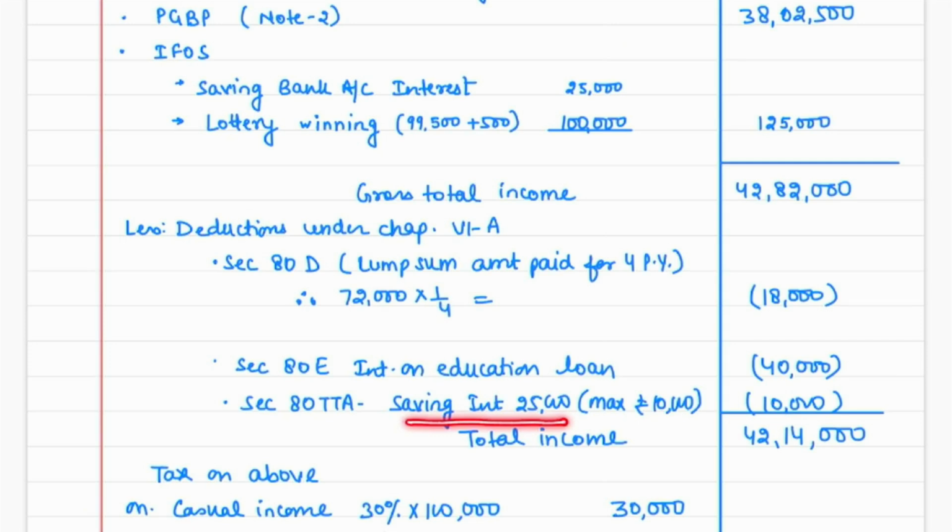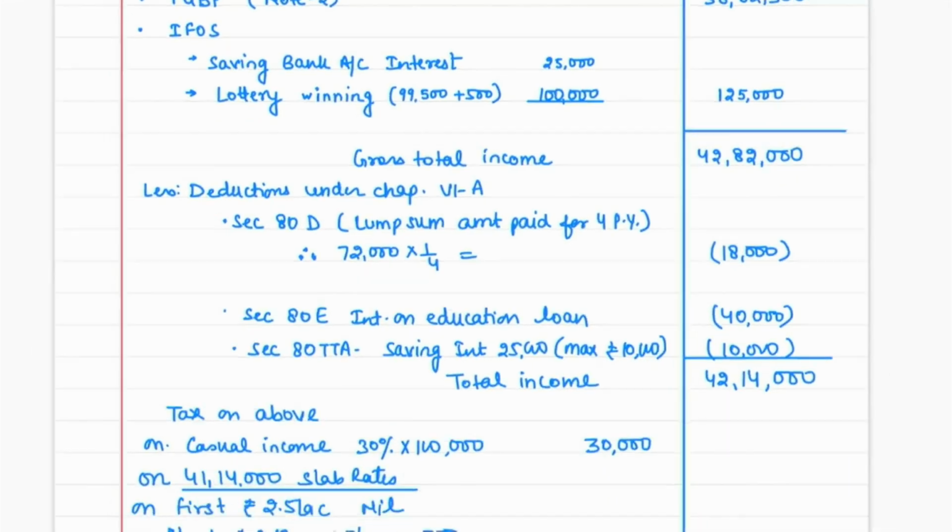And this assessee is not a senior citizen. If this assessee would have been a senior citizen, then there would be a deduction of TTB. But here, this person is not a senior citizen, so we'll get the deduction of TTA, but maximum deduction under section TTA cannot be more than 10,000 rupees. So our total income comes to this amount.